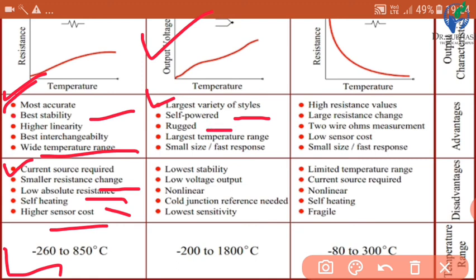Then rugged construction, and the temperature range is the largest among these three. Small size and fast response. So these are the advantages of thermocouple. Now the disadvantages: lowest stability, then a low voltage output, and the characteristic is non-linear, then cold junction reference is needed, and lowest sensitivity. So these are the disadvantages of thermocouples.